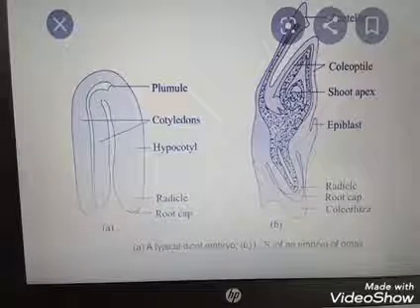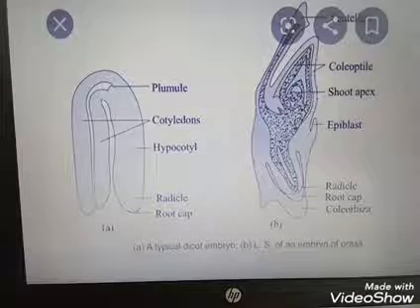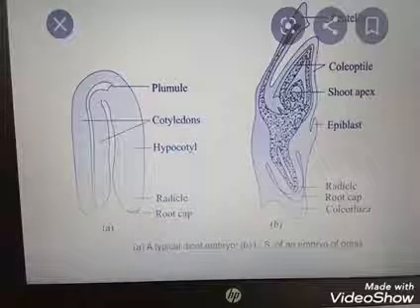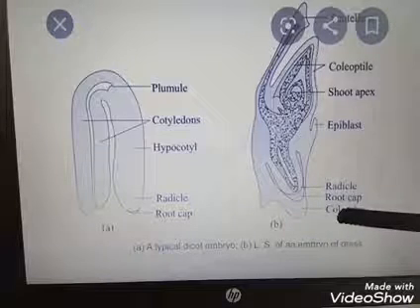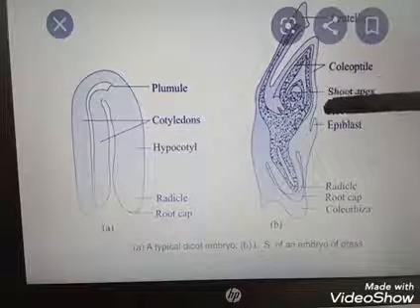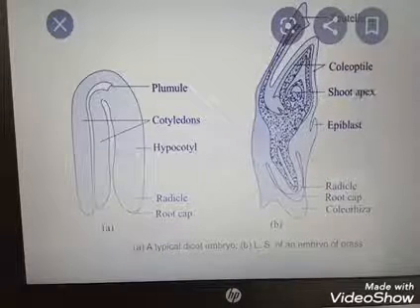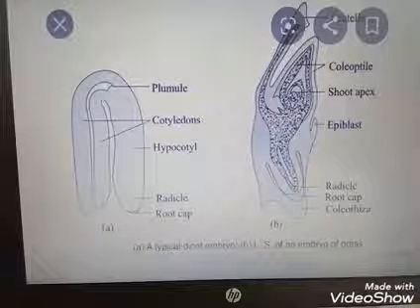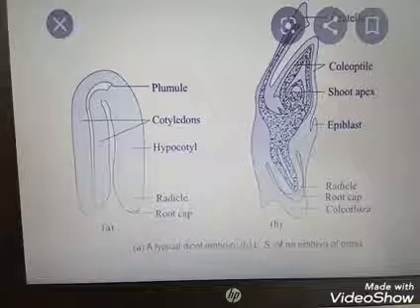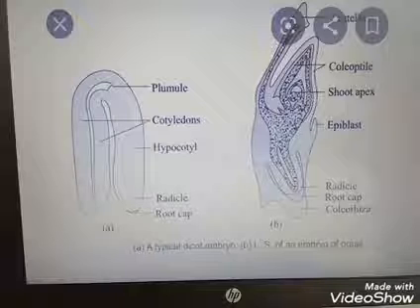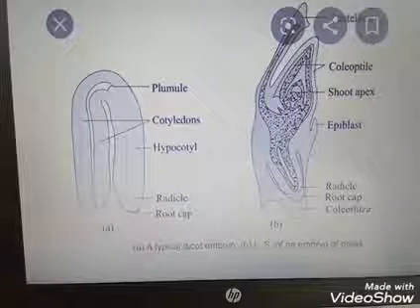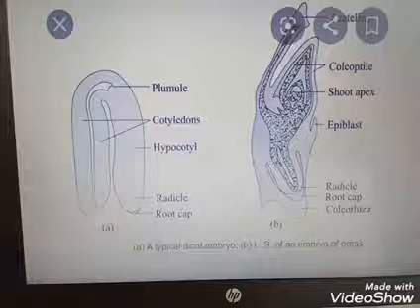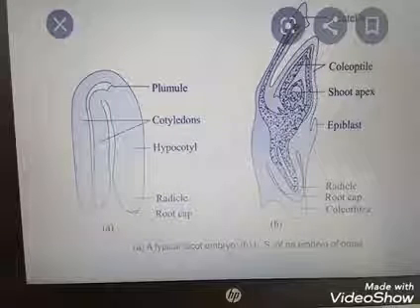Radicle and root cap are situated at the lower end of the embryonal axis, covered by an undifferentiated sheath known as coleorhiza. The shoot apex portion is also covered by a layer known as coleoptile. The portion of the embryonal axis above the level of attachment of scutellum is known as epicotyle, and below it is known as hypocotyle. Grass and banana are examples of monocot plants.